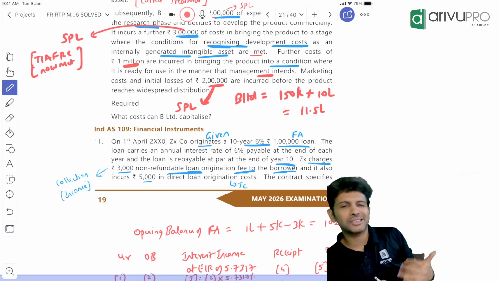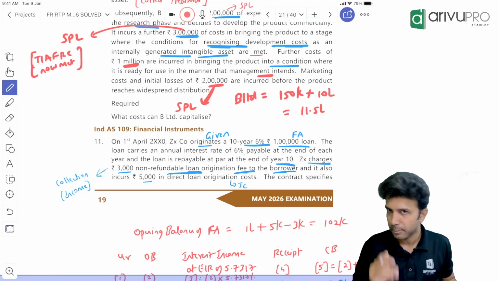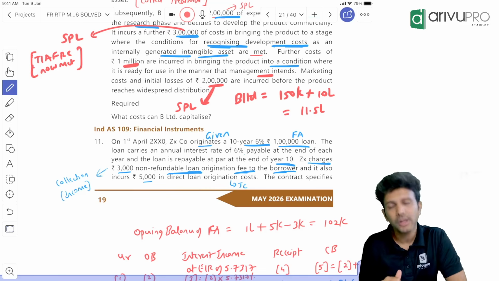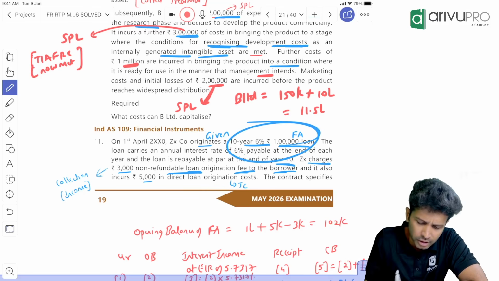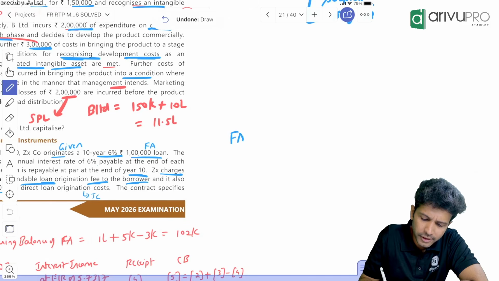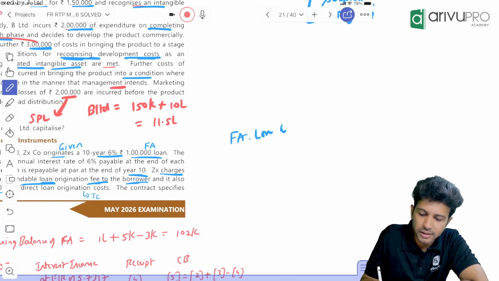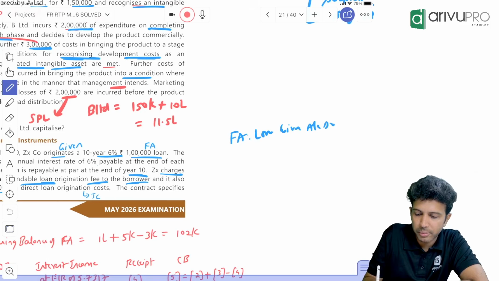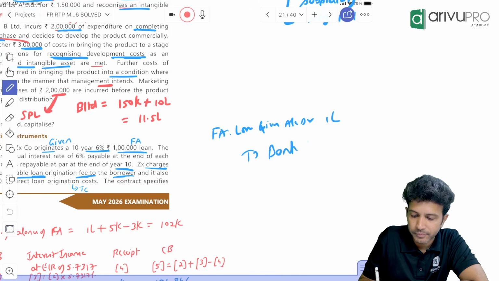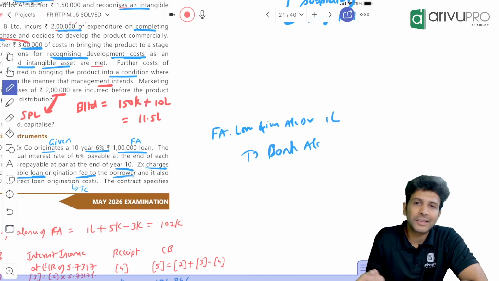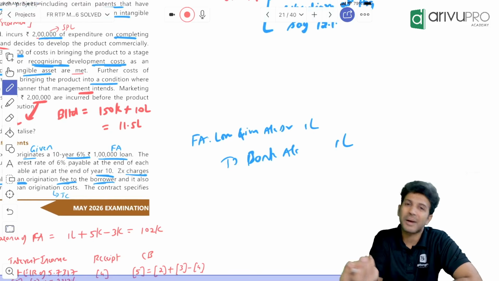But this also should be adjusted from the financial asset balance, because all this is happening on day one, right? So adjust this also. So what is the entry for this? If you want to think for financial asset loan given, what is the journal entry? Financial asset loan given account debit 1 lakh to bank account. Yes, sir. Assuming the transaction happened at the market price.